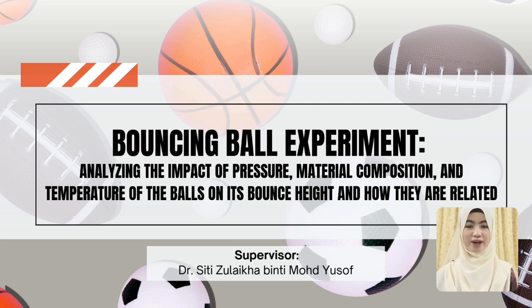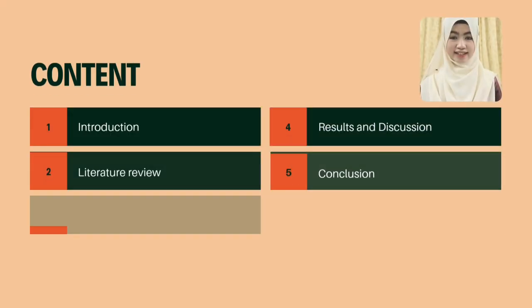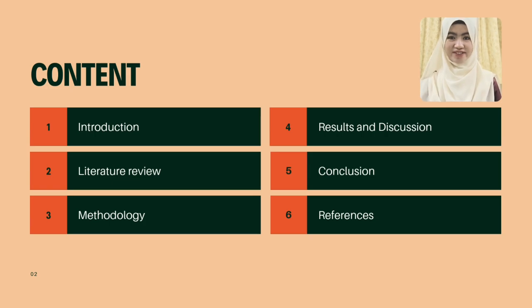So today, we are going to present our diploma mini project, that is the bouncing ball experiment, analyzing the impact of pressure, material composition and temperature of the balls on its bounce height and how they are related. Before we start, these are our group members. This is the outline that we will present after this.